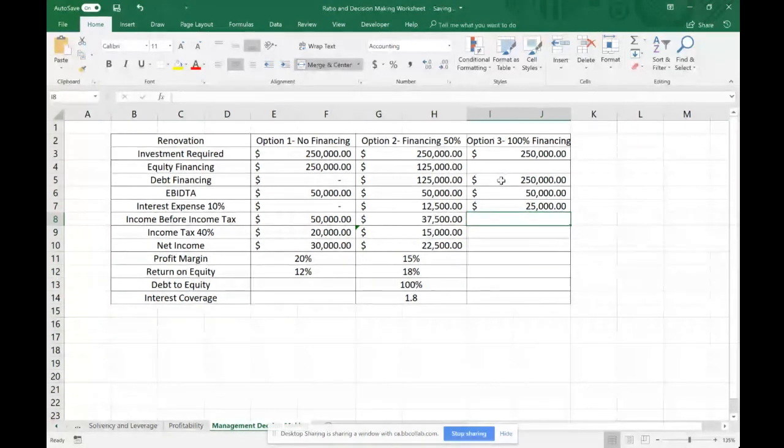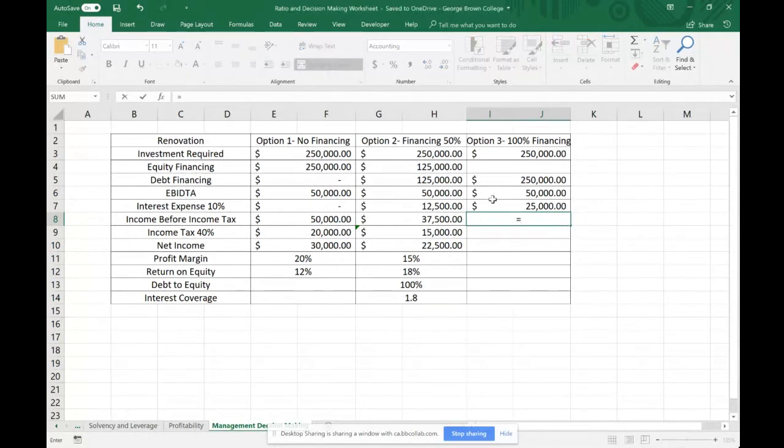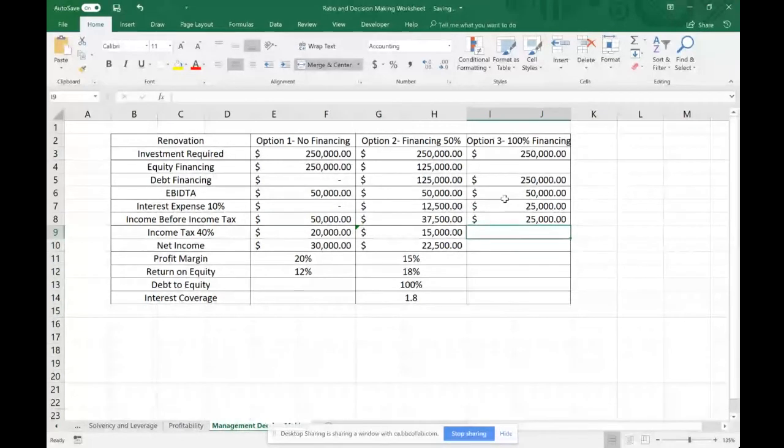Yes, sir. Earnings before interest, taxes, depreciation, and amortization. Our income before income tax is our EBITDA minus our interest expense. Next, we have to calculate the income tax for this option.